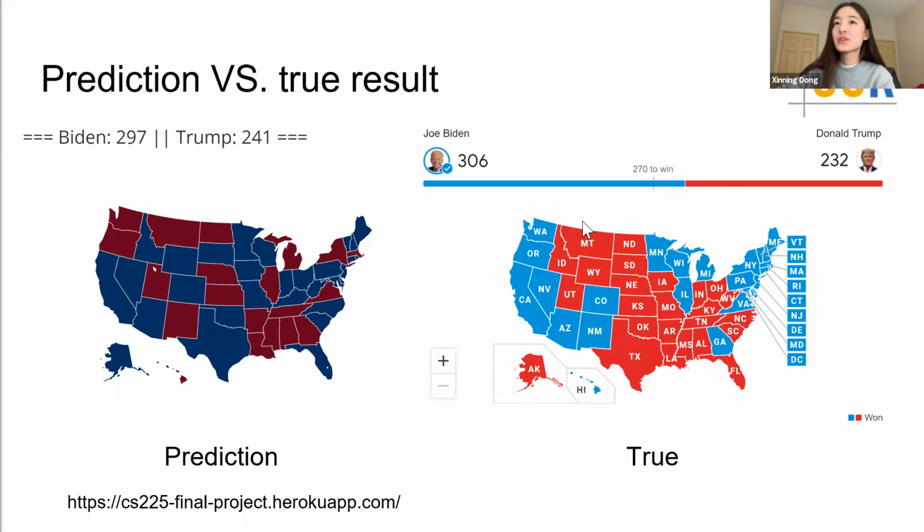If you're interested in our work, you're more than welcome to visit the website below to see more details of our prediction. Above all, we have used sentiment analysis to analyze Twitter big data to get to know people's political preference and visualize them on a consensus electoral map to predict the 2020 United States presidential election, and got the result which is reasonably good.